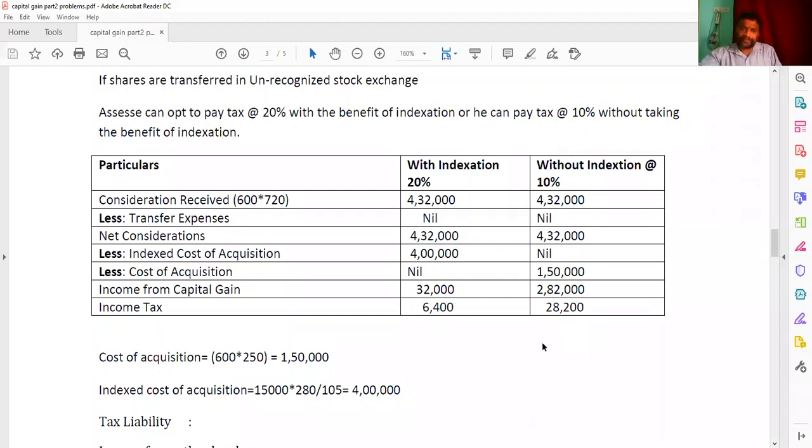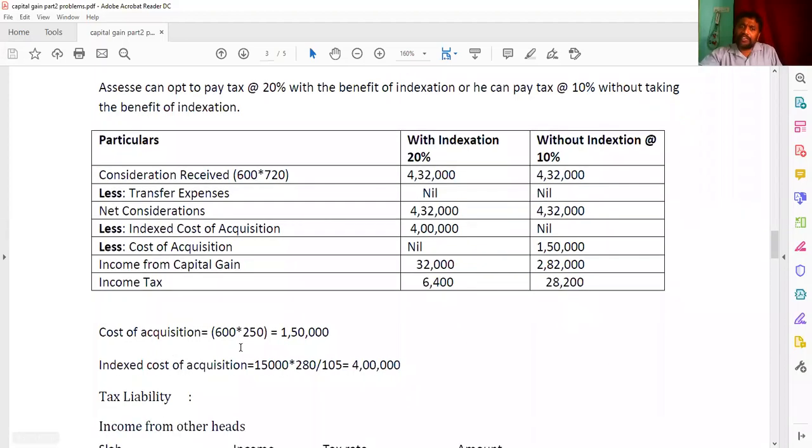So see here, the cost of acquisition, 600 shares was purchased at 250. So here the 1,50,000, and that without indexation I wrote here cost of acquisition as 1,50,000. Please don't get confused here. And the remaining, when we are saying with indexation, what is the formula we learned in the last sums?